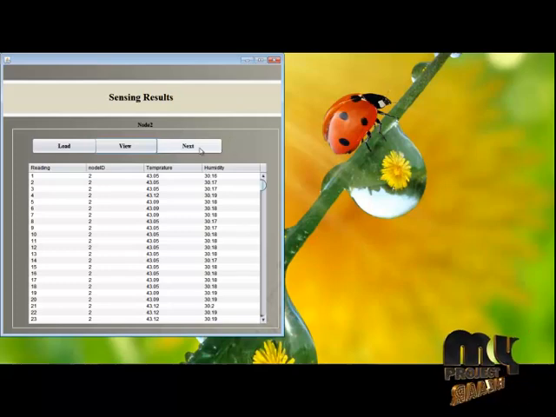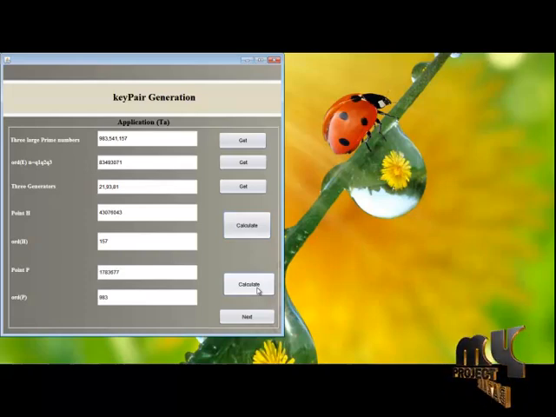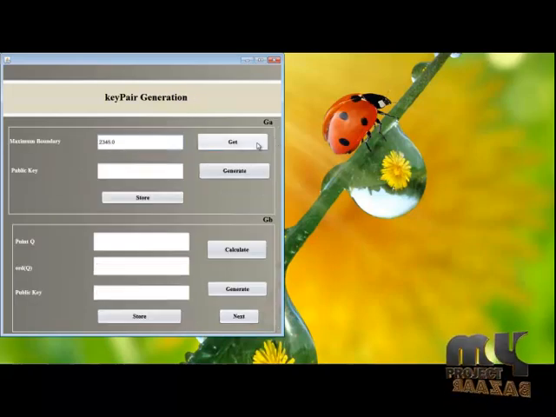Next, click next. Now we are going to generate a key to encrypt the node sensing results. Get 3 large prime numbers. The order of n is equal to the multiplication of the 3 large prime numbers. Select 3 random generators. Calculate the point h. The order of h is q3. Next, calculate p. The order of p is q1. Click next. Maximum bound is the total number of data in the data sets divided by the number of applications. Generate the public key.